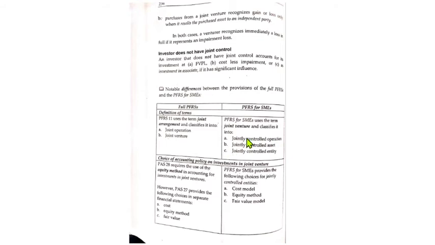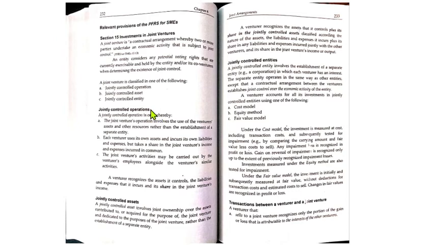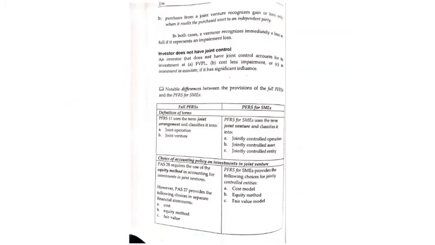Yung discussion ng jointly controlled operation, jointly controlled asset, and jointly controlled entity are all included here. Yung operations, assets, and then entities. Under the entities, they account for it using any of the following: yung cost, equity, and fair value model. So you have to understand yung pagkakaiba nilang dalawa in comparison with the full PFRS and then for SMEs. So, choice of accounting policy on investments in joint venture.